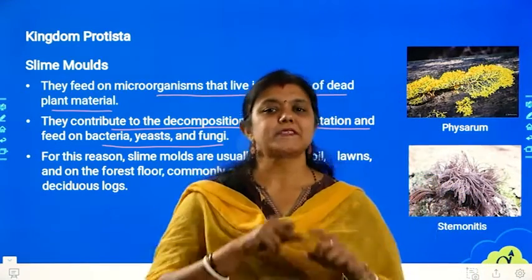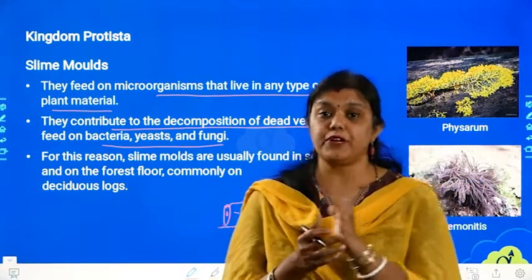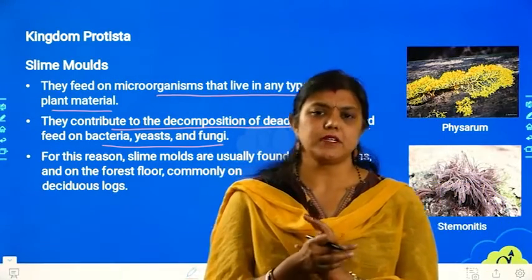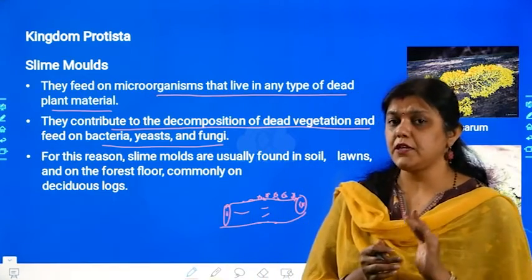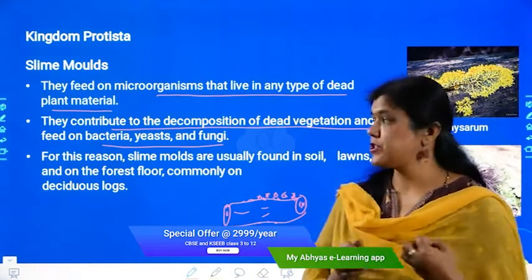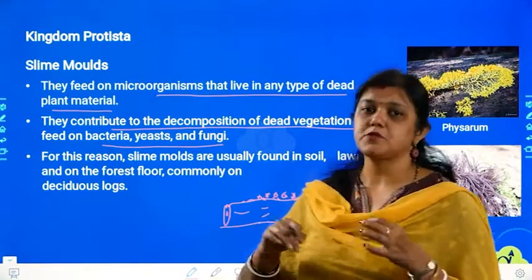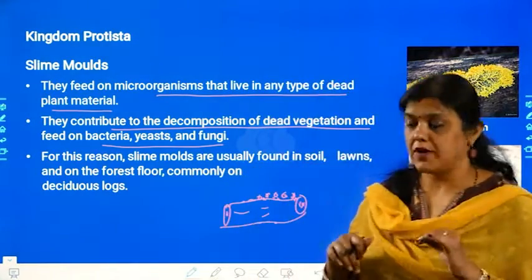So this is a complete cyclic process which is learned better when we talk about nutrient cycling. That is also there in your syllabus. We'll be talking about it when the chapter comes. But right now what I'm telling you is, see, the slime molds are obtaining the nutrition from those organisms which are eating up the decomposed bacteria, yeasts and fungi.